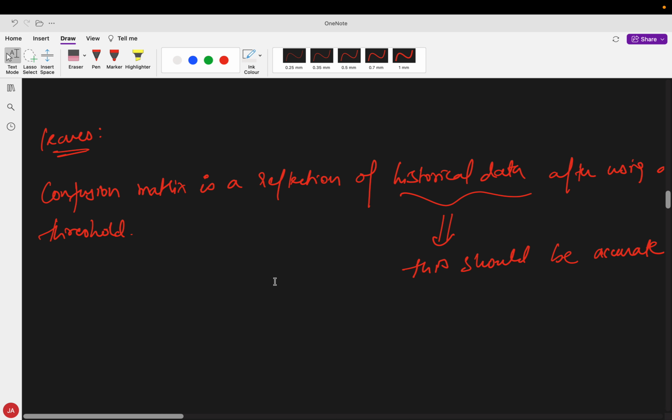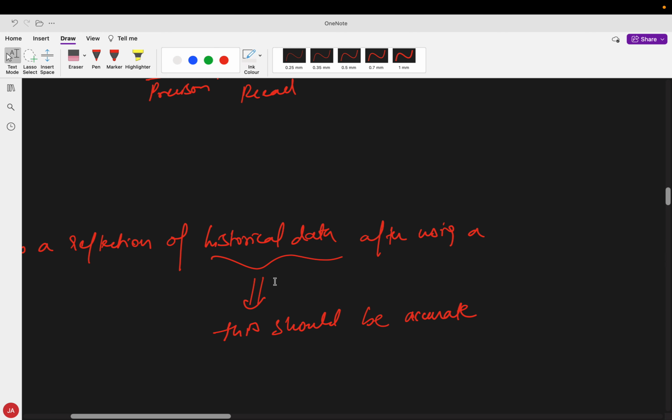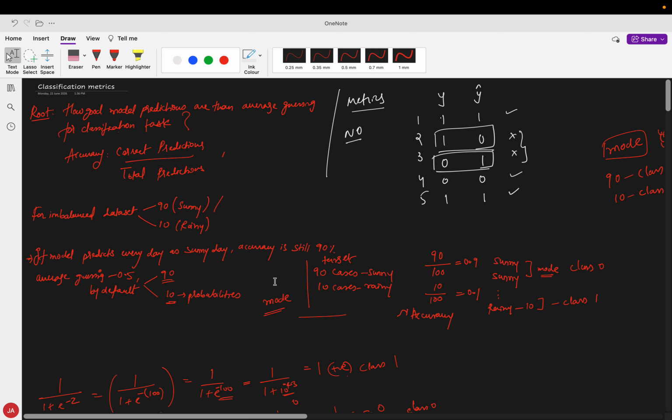So let's say my model applies some threshold and we build a confusion matrix out of this. It reflects the original data only, so the original data should be correct. This is the only limitation that it has.